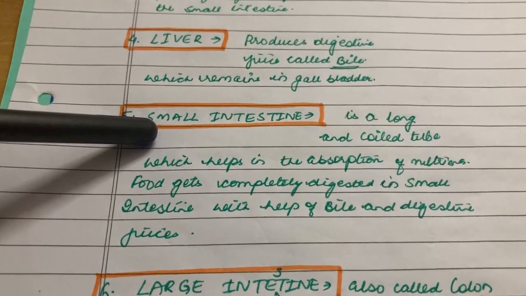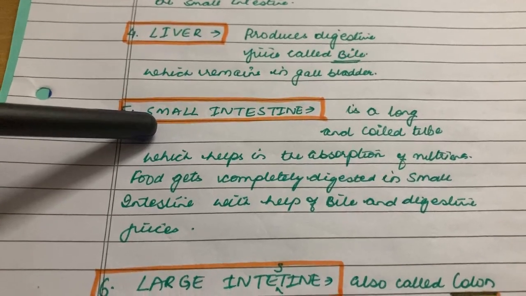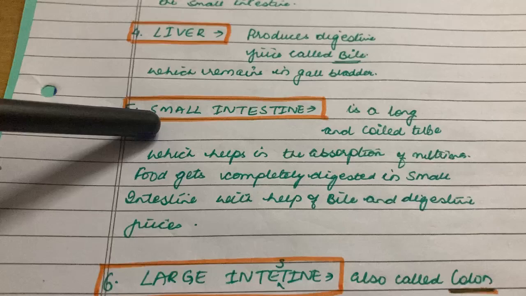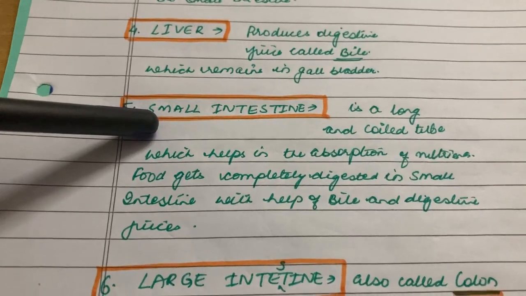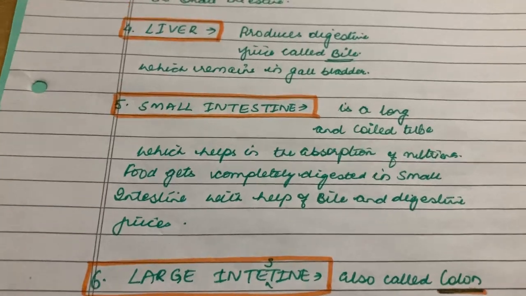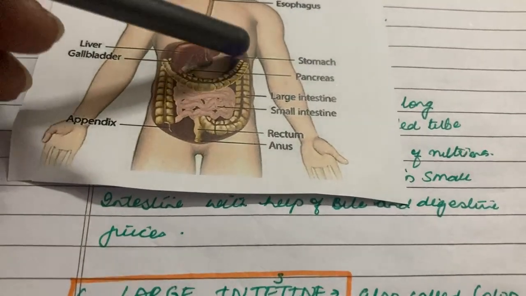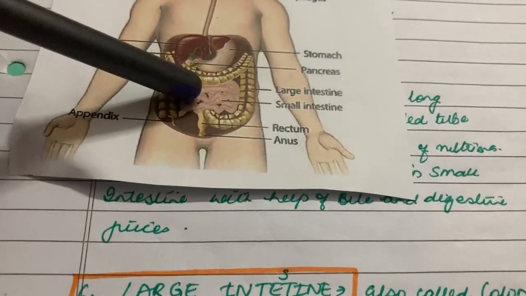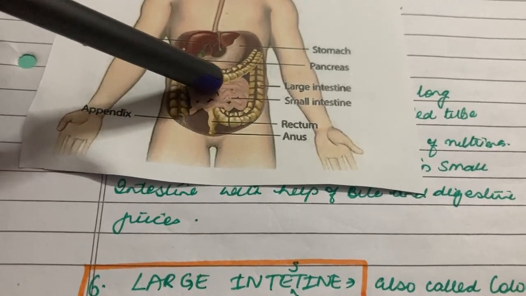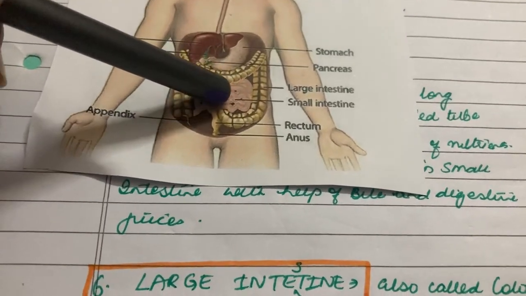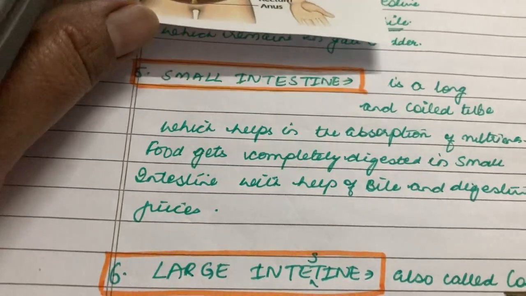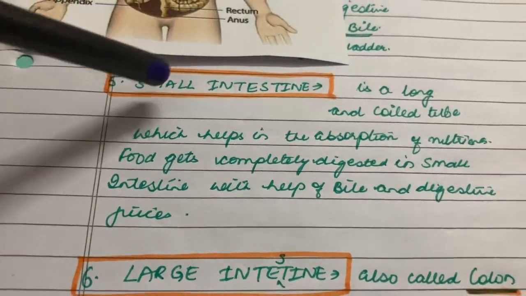Then how does the small intestine look? The small intestine is a long coiled tube which helps in the absorption of nutrients, and the food in small intestine moves very slowly, because if you see the picture, this is a small intestine and this is a long tube and coil shape. So the food from each passage goes very slowly. Then the digested food is absorbed by the blood in the small intestine.